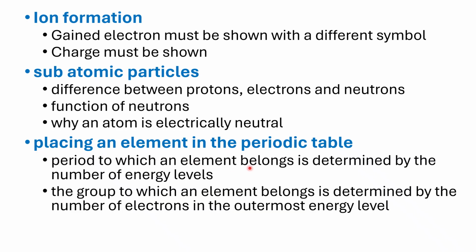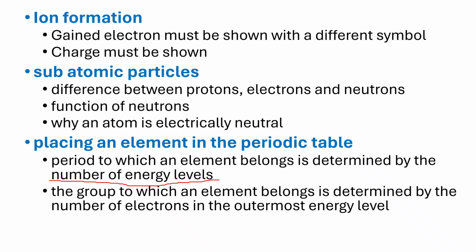Now, when placing an element in the periodic table, the period to which an element belongs is determined by the number of energy levels. I think we have talked about that. So if an element has 3 energy levels, it belongs to period 3. If elements have 2 energy levels occupied by electrons, then those elements belong to period 2 and so forth.